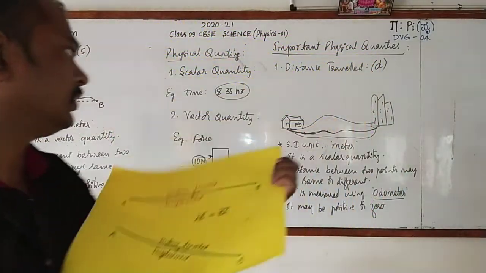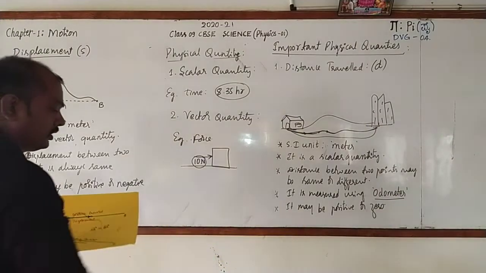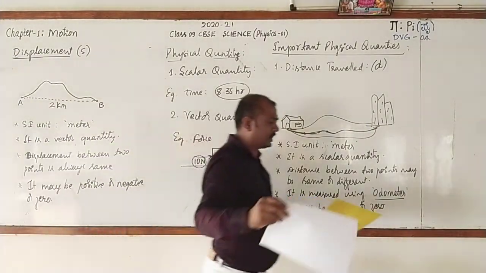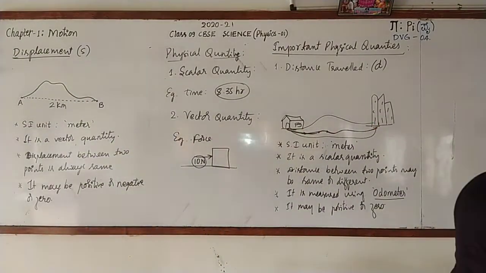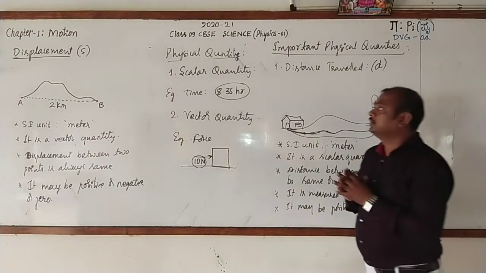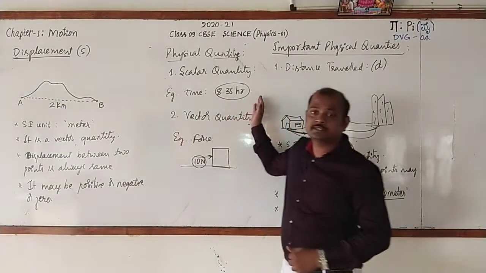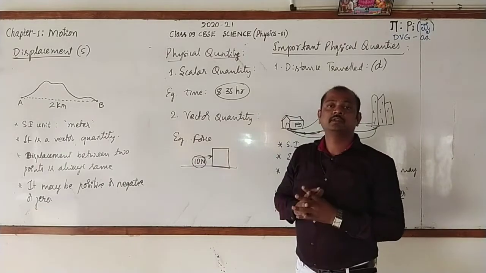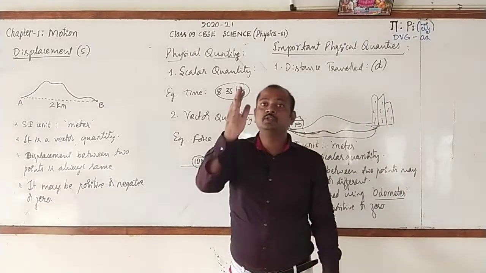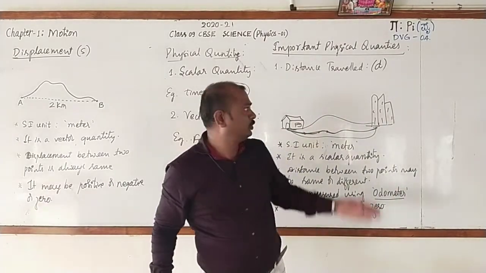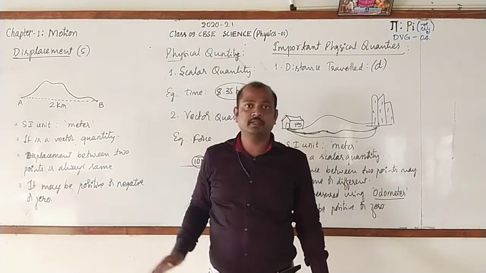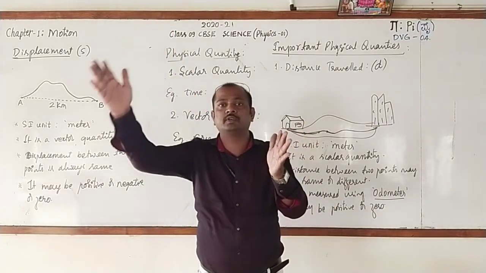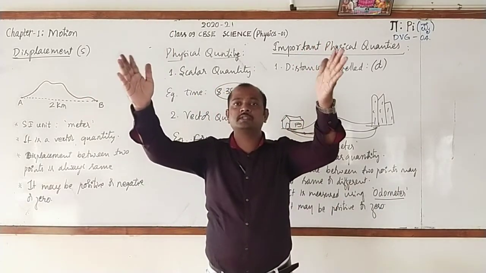Clear? Okay. Now in the examination they may ask you a question: write the differences between distance and displacement. So in such a case you have to make two columns. Don't write separately. You have to make two columns, one column for distance and the second column for displacement.